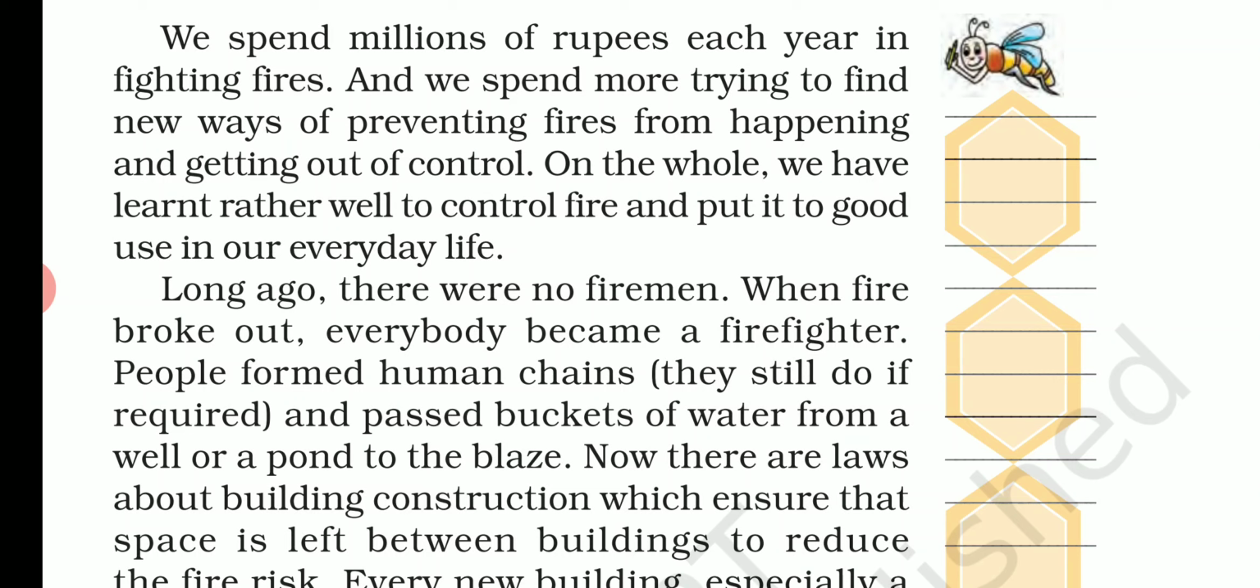So now whenever there are causes of fires, sometimes you have seen jungles catching fire, some shops catching fire, somewhere electric circuits are there, something is happening. So every year millions of rupees are spent in order to control the fire. And we spend more trying to find new ways to prevent fires from happening and getting out of control. On the whole, we have learned rather well to control fire and put it to good use in our everyday life. So it is better to control the fire. We should have some kind of precautions so that these kind of fires should not occur.